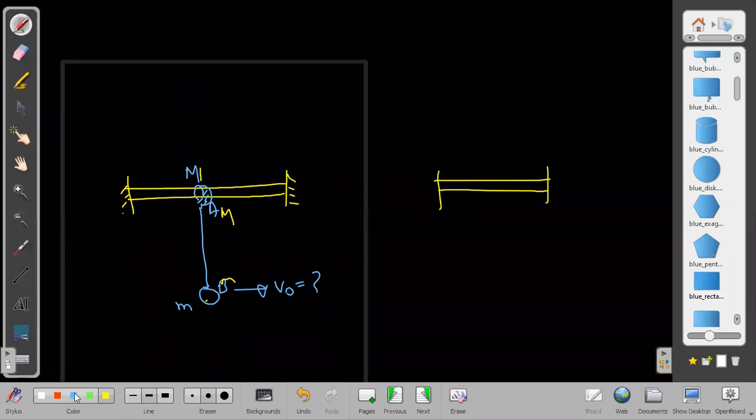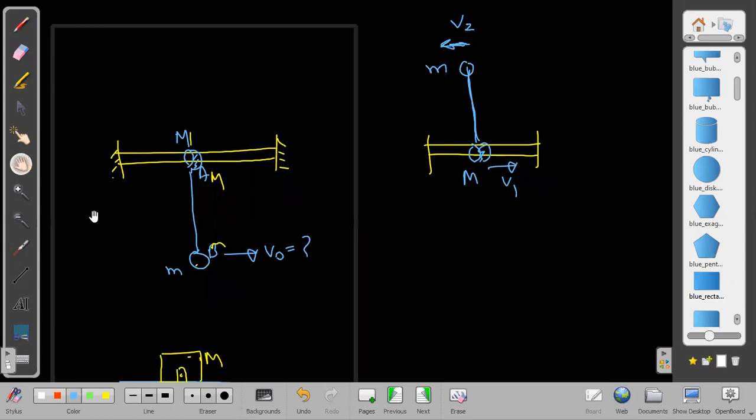Here, this is the ring, and it goes to the highest point here, and this is mass m, and this is capital M. What velocity it has at the highest point I don't know, but I have to assume something at least. Let us say v2 backwards, and let us say it has v1 forward, at the highest point.